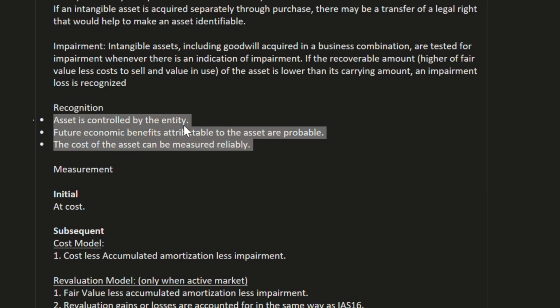So the asset is controlled by the entity. That is obvious. We need to control that asset, then we can recognize it. And future economic benefits attributed to the asset are probable. So from that asset, we can assume future economic benefits to the entity. And the cost of that asset can be measured reliably.